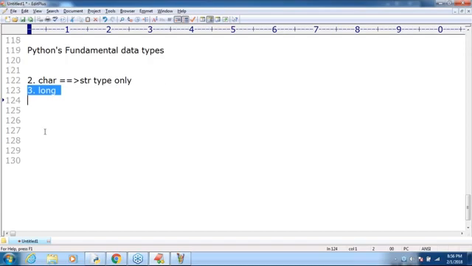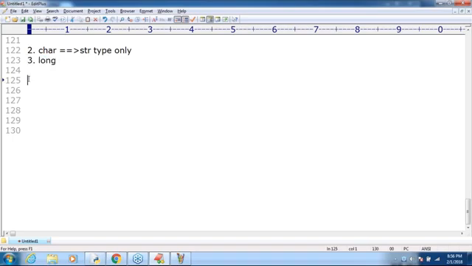So now, what is the next concept? Just a basic idea about data types, that's all. What is the next concept we require to touch? A small concept before going further.